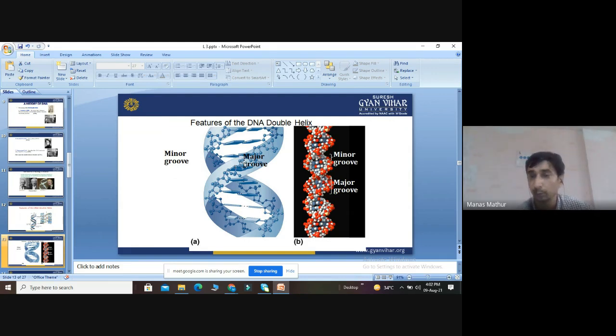Okay, so grooves have their own importance. When we go for further transcription and translation and the complexes are formed, the grooves come into play. This DNA double helix contains two types of groove, the major groove and the minor groove.